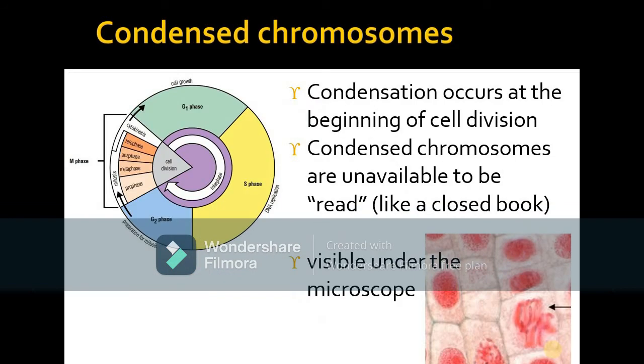Then condensed chromosomes. Condensation occurs at the beginning of cell division. Condensed chromosomes are unavailable to be read, like a closed book. So they are visible under the microscope. But if it is unwound, then it can't be easily seen. It can be shown as a red spot, but not like there are some chromosomes present here.